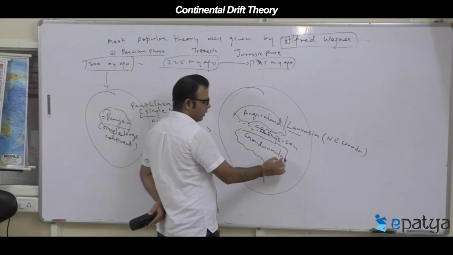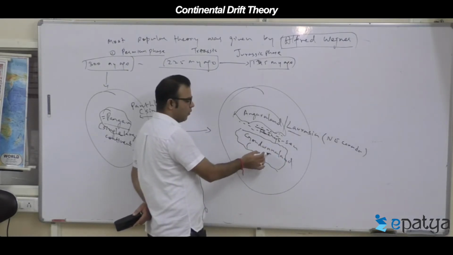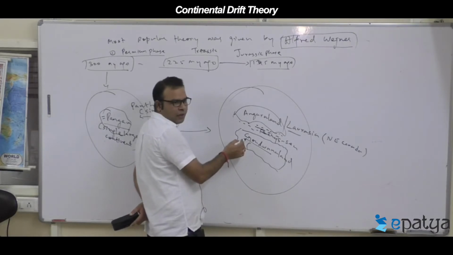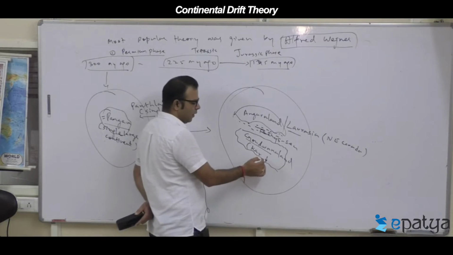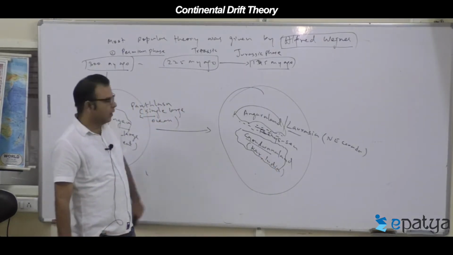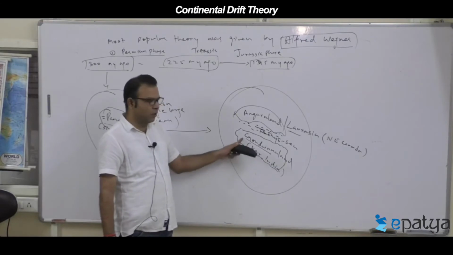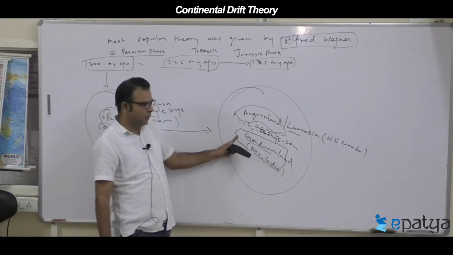The word Gondwana is taken from India. It is one of the districts of Karnataka in India, an Indian terminology.